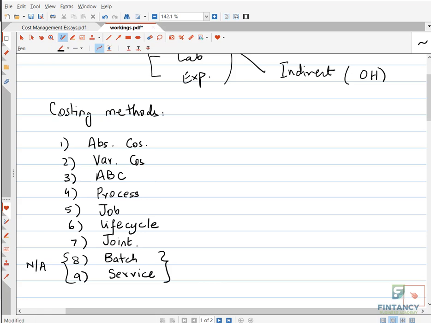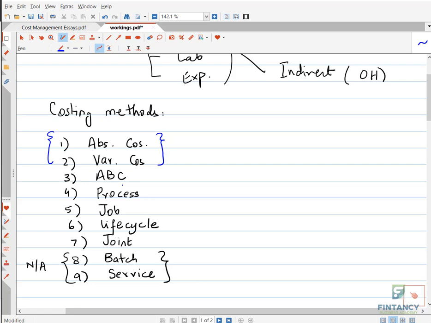So today we will talk about absorption and variable costing. We will compare both of them. In the next class, we will compare absorption costing with ABC costing. So this is our target.